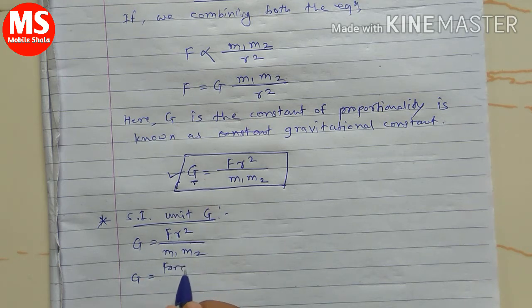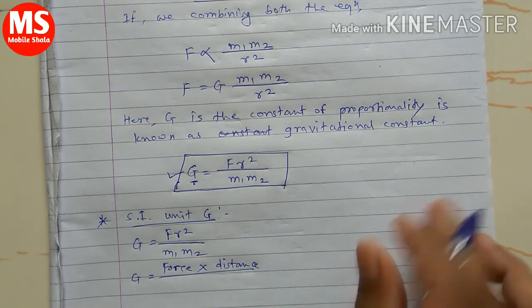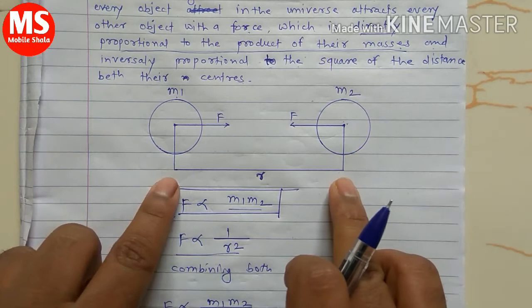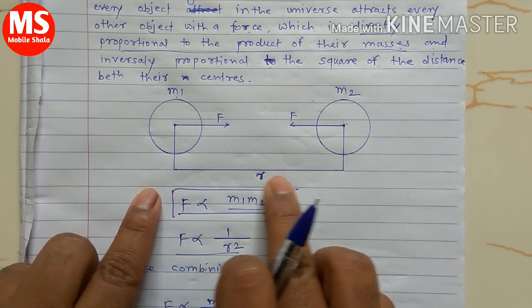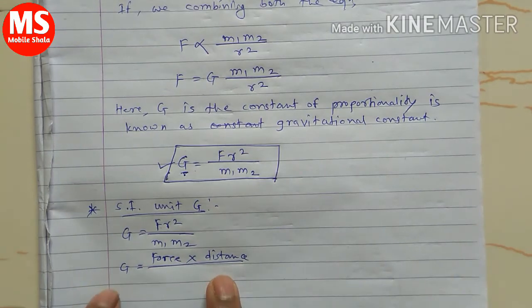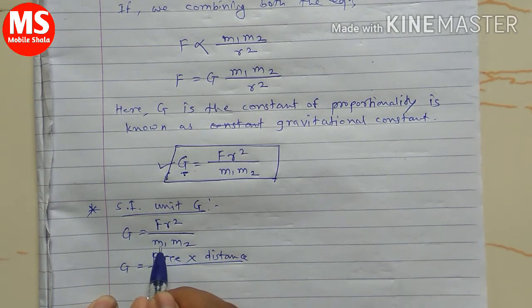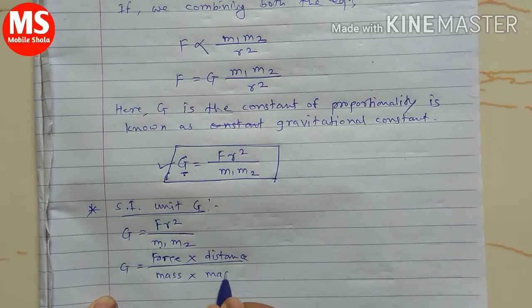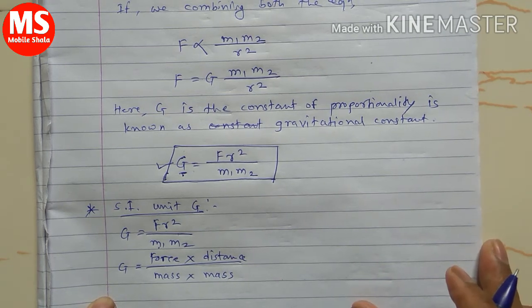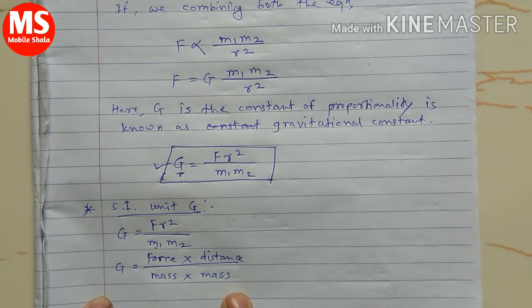It means the force, and r means the distance. We are seeing that above: this is the distance, and we show this distance with r. And m means the mass of the two bodies, so mass into mass.